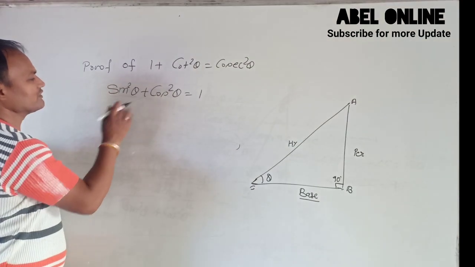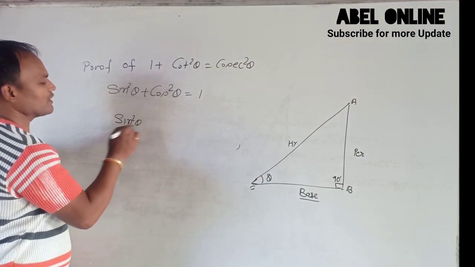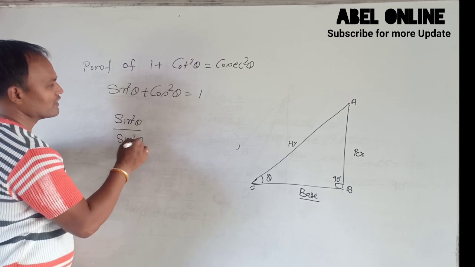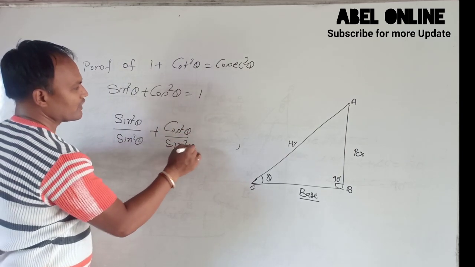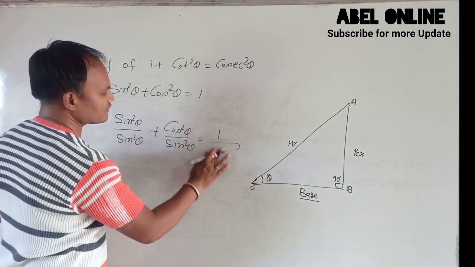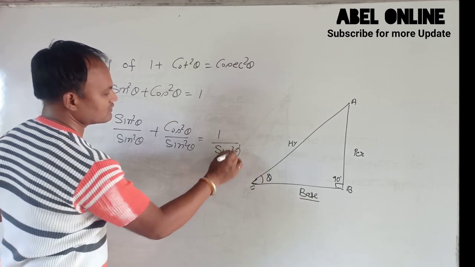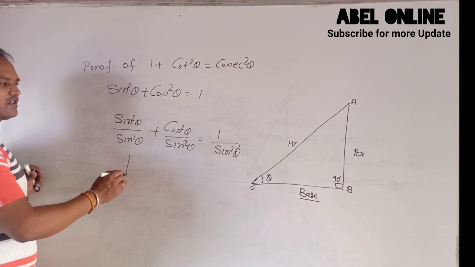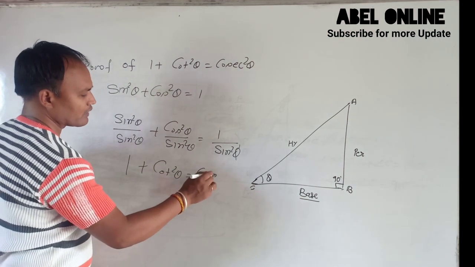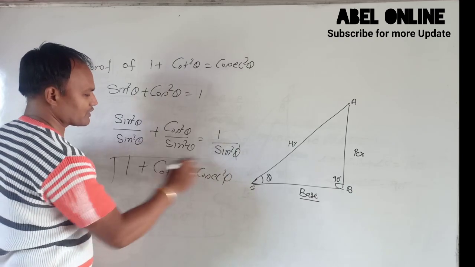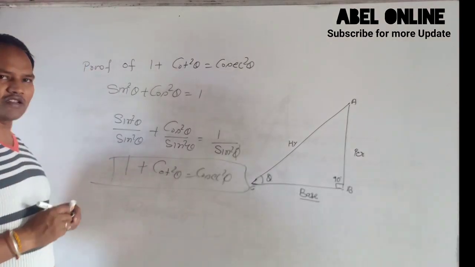So sin square theta upon sin square theta is 1, cos square theta upon sin square theta is cot square theta, and 1 upon sin square theta is cosec square theta. So 1 plus cot square theta equal cosec square theta.